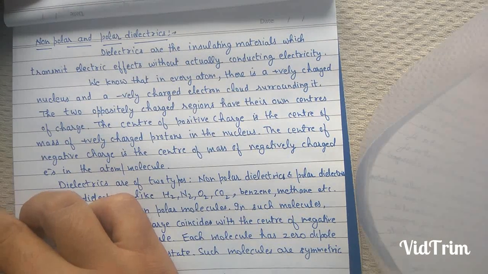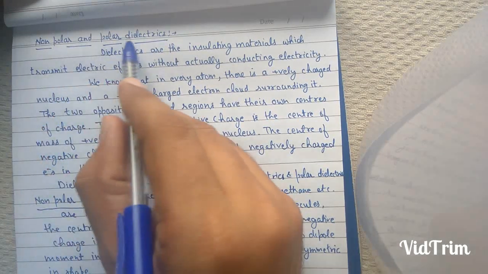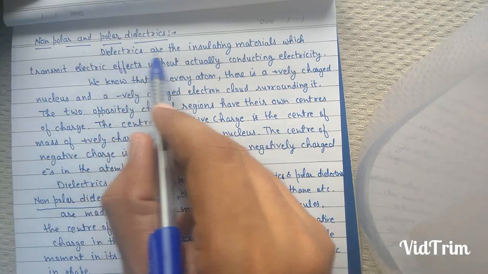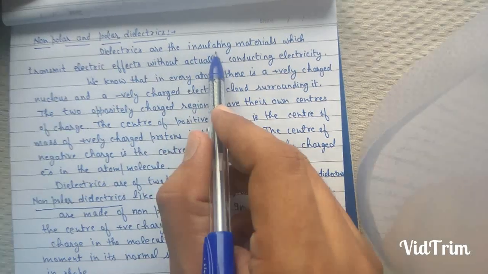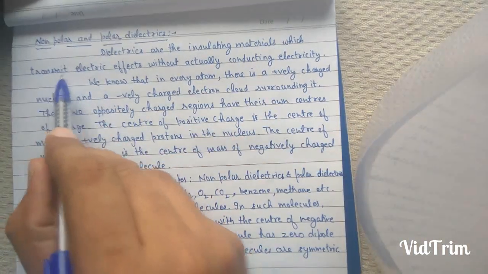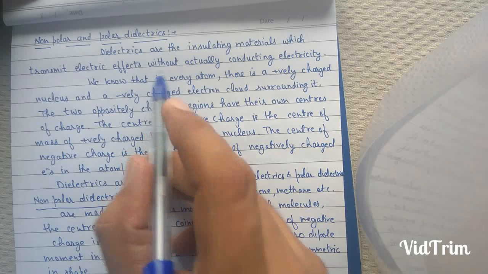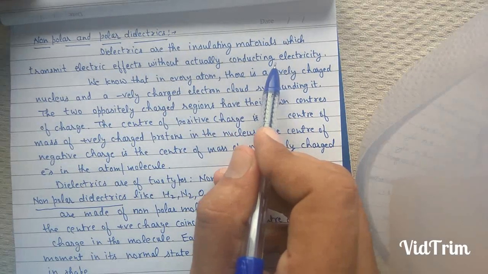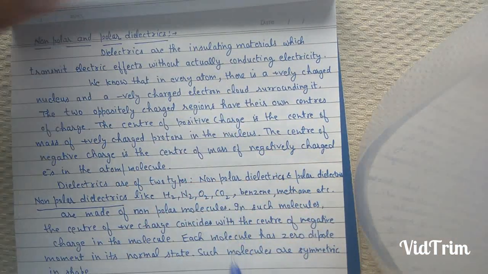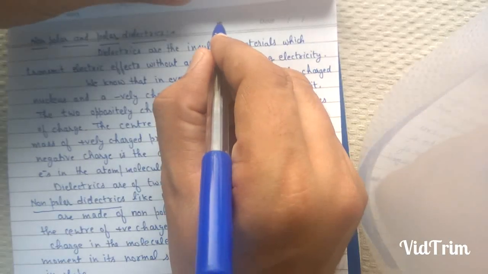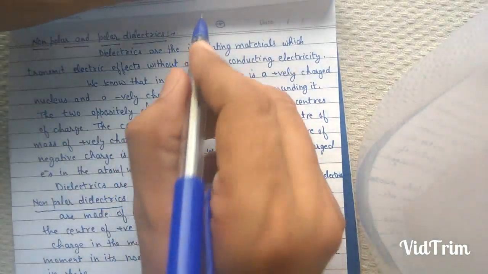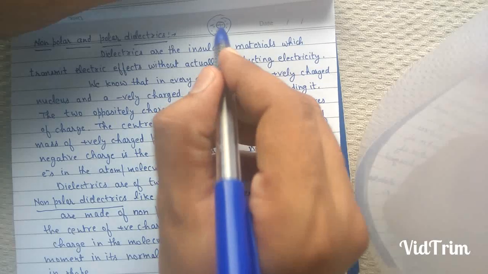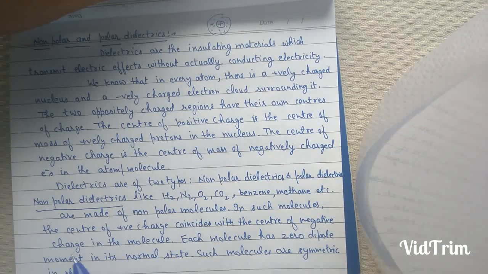Students, our next topic is non-polar and polar dielectrics. We know that dielectrics are the insulating materials which transmit electric effects without actually conducting electricity. We know that in every atom there is a positively charged nucleus and a negatively charged electron cloud surrounding it.